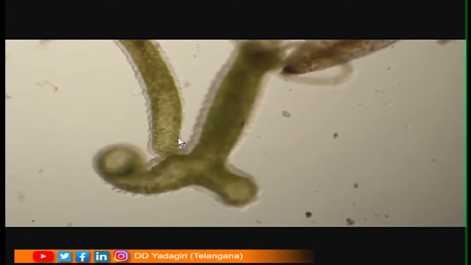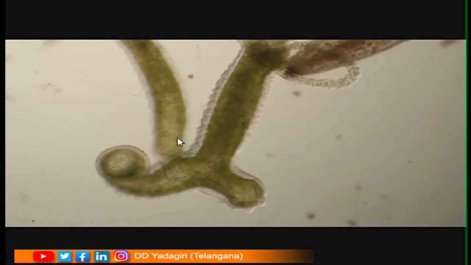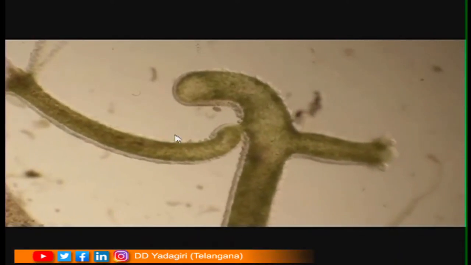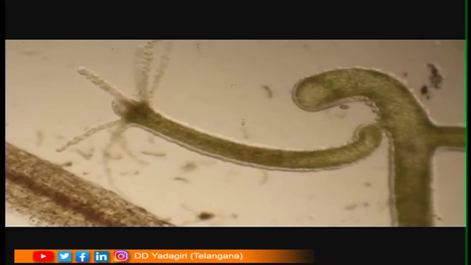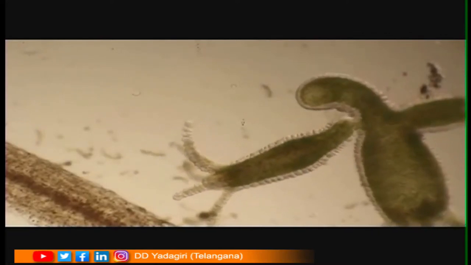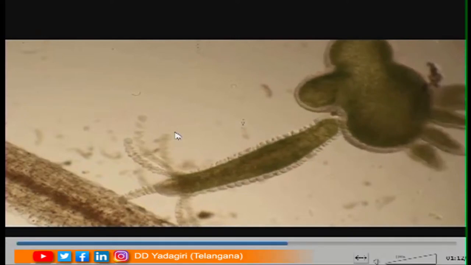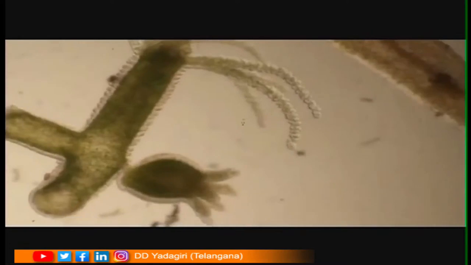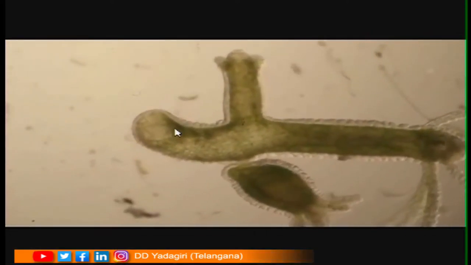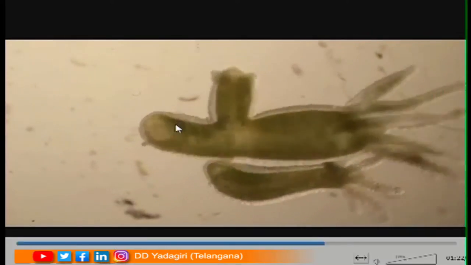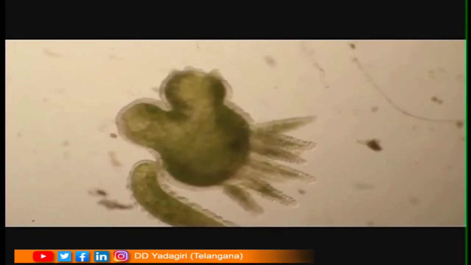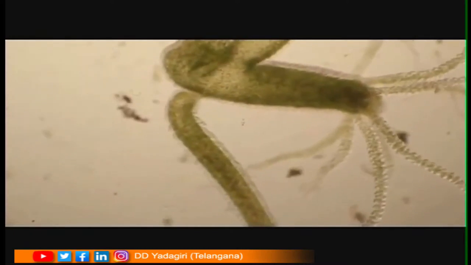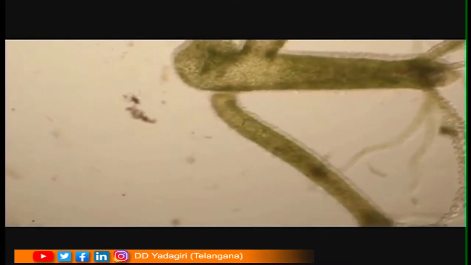Here, children, you can see how the process of budding occurs under a microscope. I said already that hydra is a microscopic organism. We cannot see it with our naked eyes. So, under the microscope, you can see that from a parent hydra, slowly a daughter hydra develops as a bud. A small bulge appears, that bulge will grow into the bud. That bud slowly develops a mouth at the oral end, and it also develops tentacles. Is it clear, children? Are you able to see?